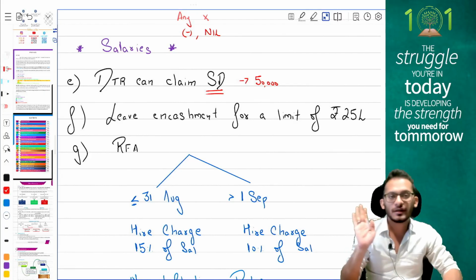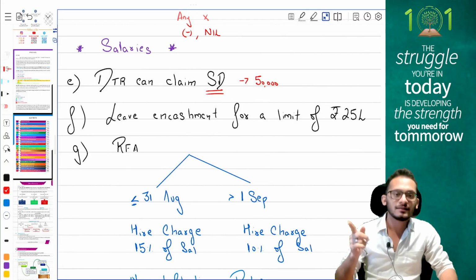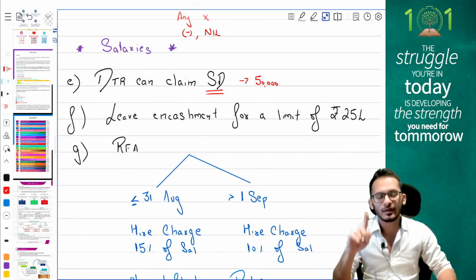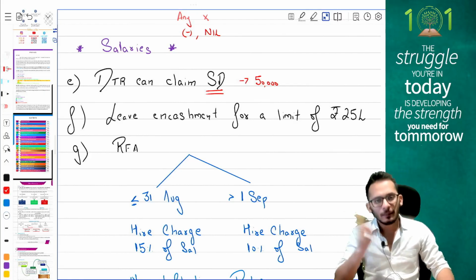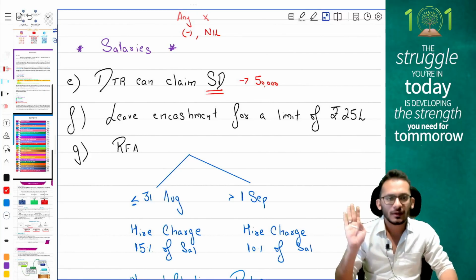So please ensure in a clubbing question or any question which has the word salaries, unless the question says that the salary is computed or the salary is income from salaries, you have to give a 50,000 deduction both under new regime and under old regime.